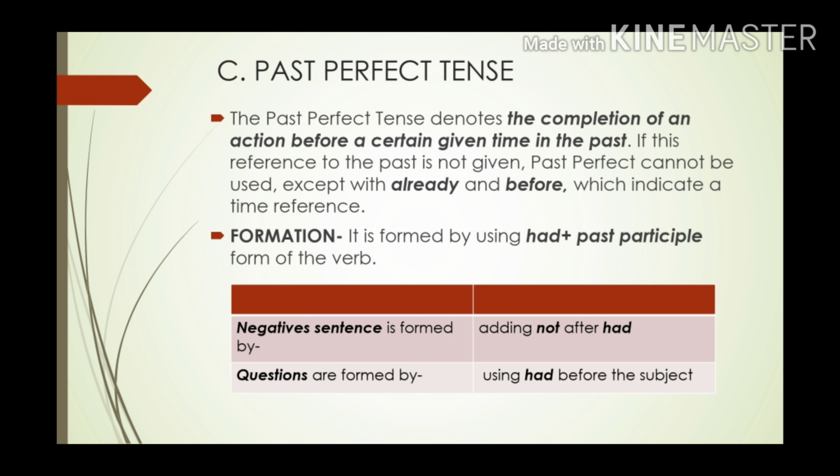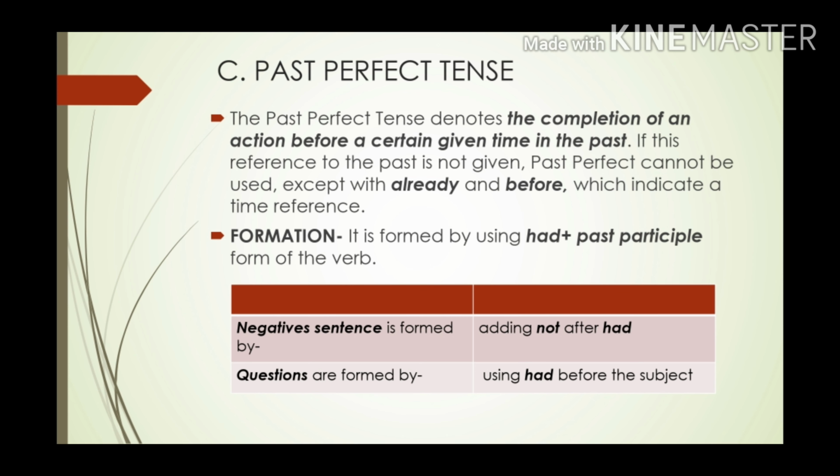It is formed by using had and then the past participle form of the verb. So what do we use in past perfect? We use had and the past participle form of the verb. And when we have to make it negative, then we use not after had. For example, he had not. And when we have to make interrogative sentences, then we use had before the subject. That means we will use had at the beginning of the sentence. It will be had he, like this.